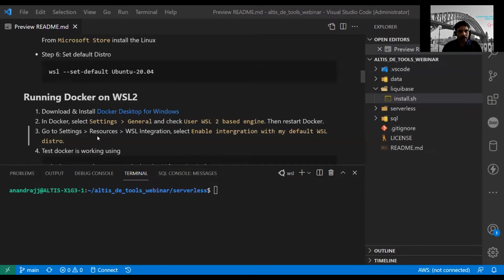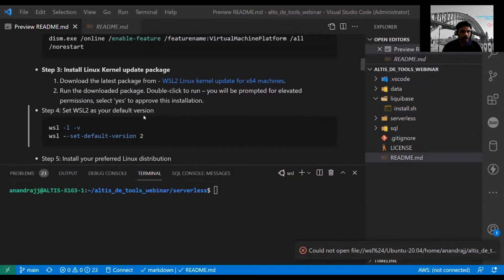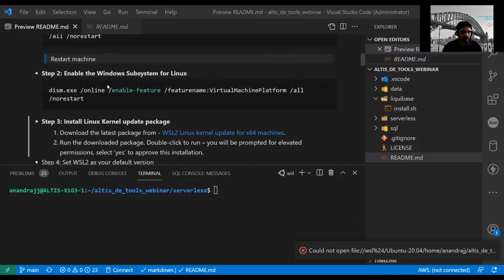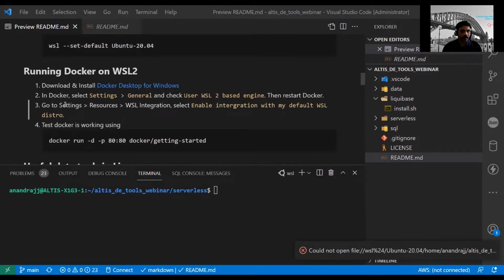So we are back to the VS Code here. This is the Docker install. We have installed it, gone to the settings and done this step, and we have also done the settings, resources, WSL integration, and selected enable integration with my default WSL distribution. Okay, so we have done that.